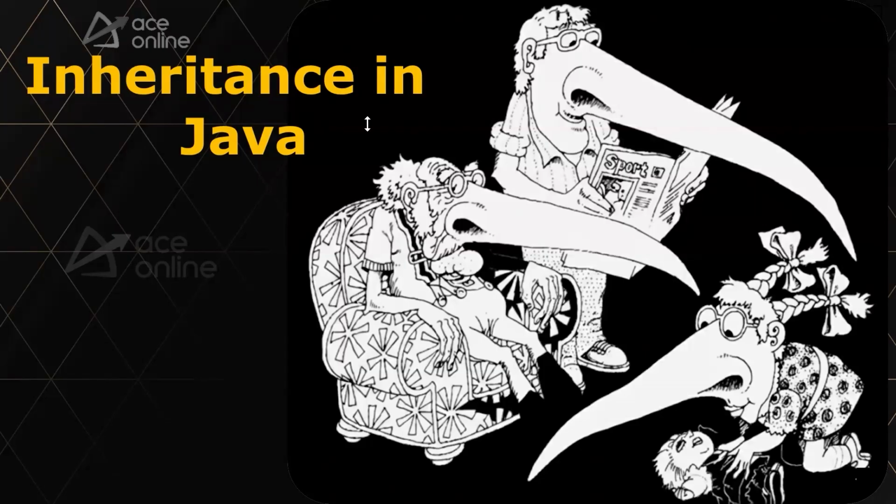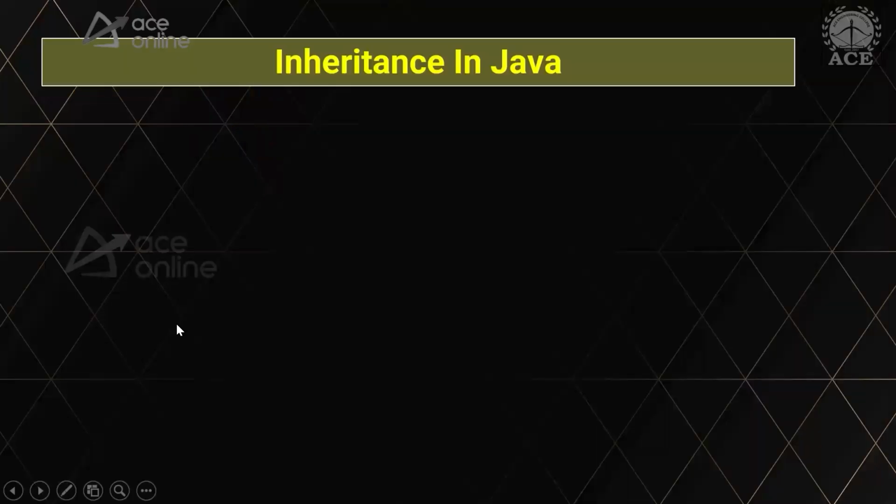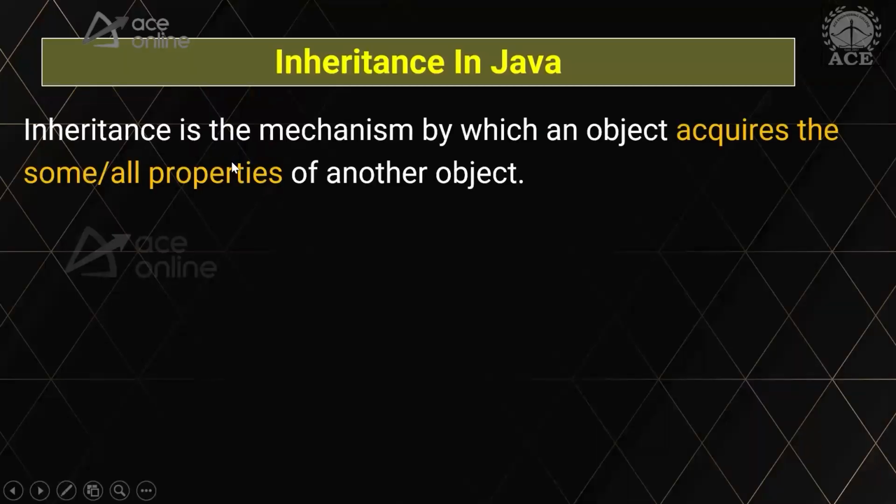Let us see what inheritance is in Java and how it will benefit our coding. So let's get into the definition. Inheritance is a mechanism by which an object acquires some or all of the properties of another object. If we acquire the properties or characteristics of one object into another object, or one class into another class, we call it inheritance.